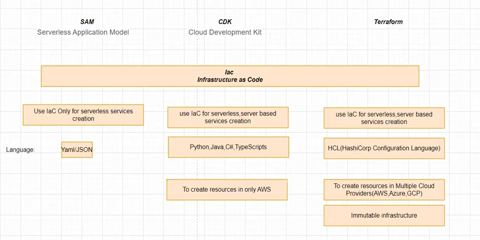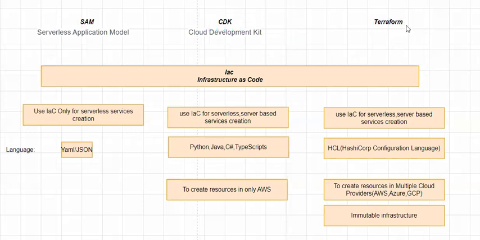So in real time, choosing between AWS CDK, Terraform and SAM depends on your specific needs, preferences, and the complexity of your environment. For complex AWS centric environments where you prefer using programming languages, CDK is a strongly recommended choice.